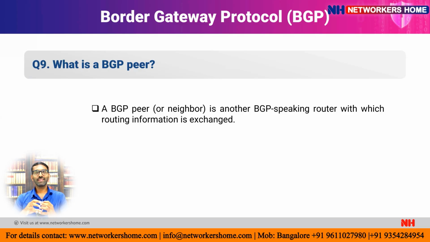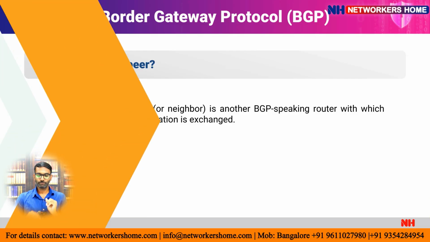When they exchange the messages, they will form the neighborship. This is called a BGP peer. And whenever they speak the BGP protocol, they both are called BGP peers or BGP neighbors in the network.